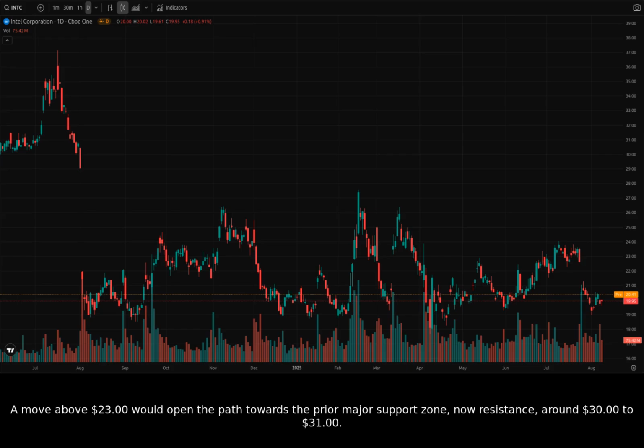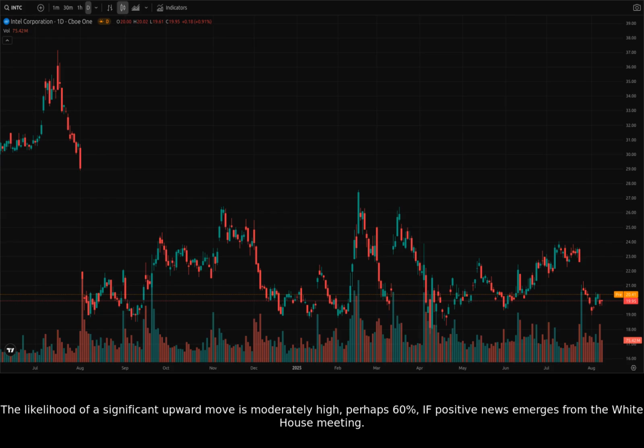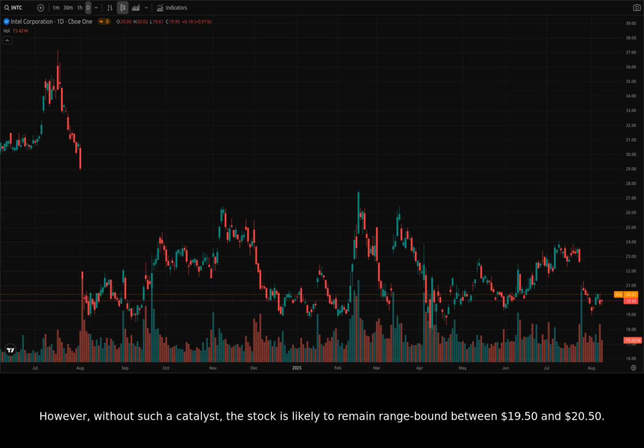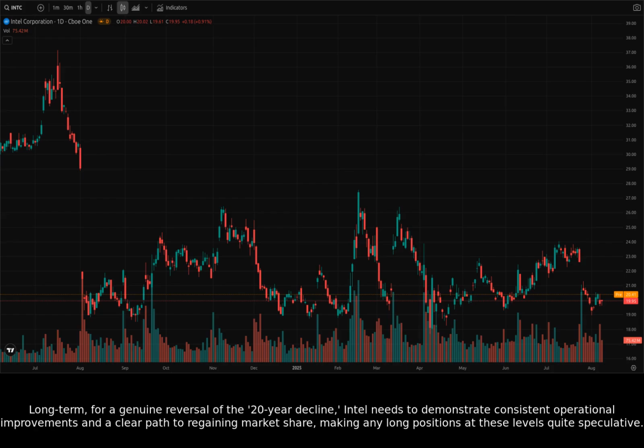The likelihood of a significant upward move is moderately high, perhaps 60%, if positive news emerges from the White House meeting. If the meeting yields concrete positive outcomes, expect strong buying pressure and a potential test of the $22 to $23 resistance in the short term. However, without such a catalyst, the stock is likely to remain range-bound between $19.50 and $20.50.